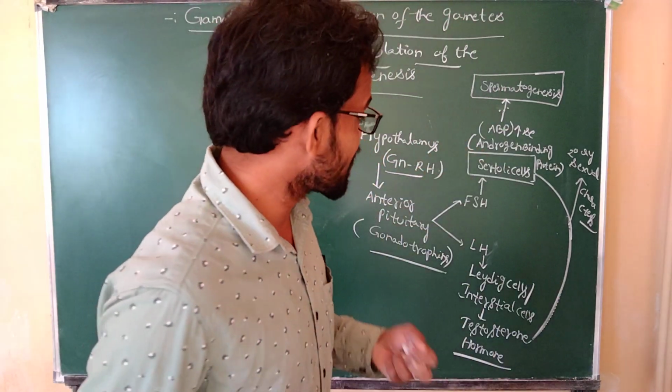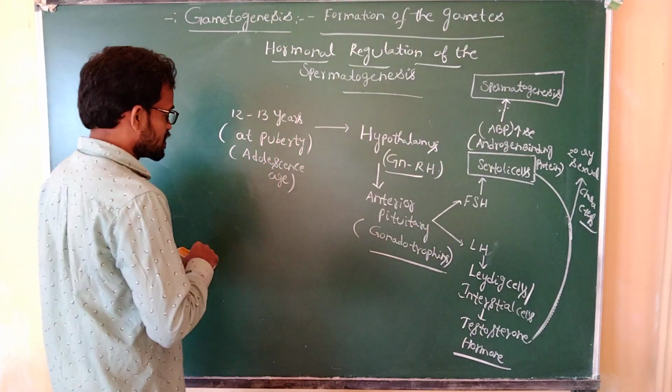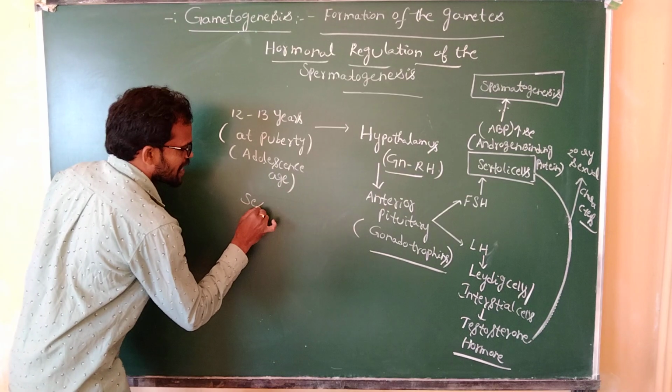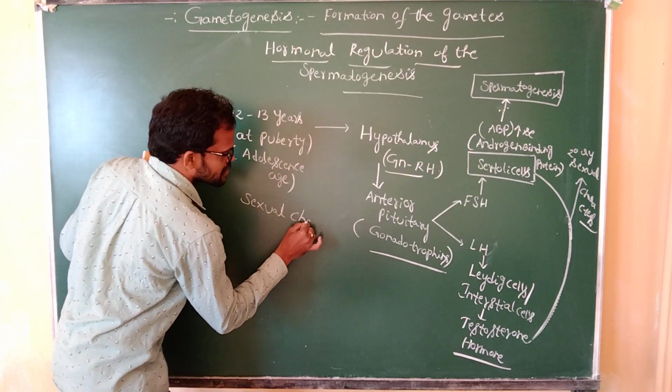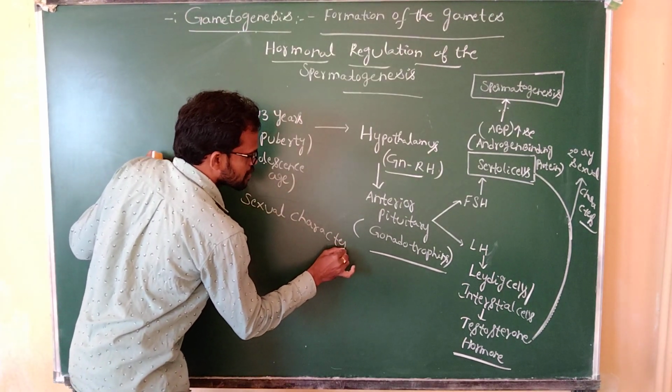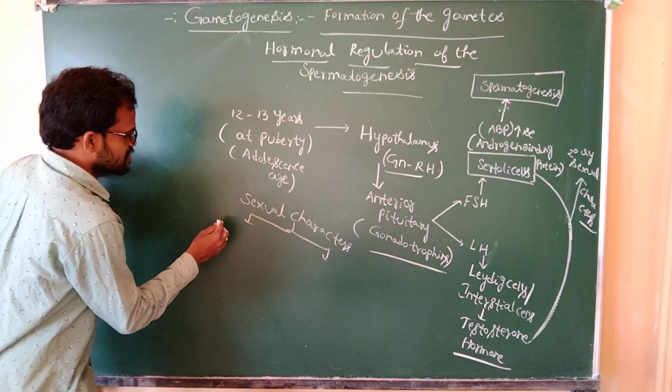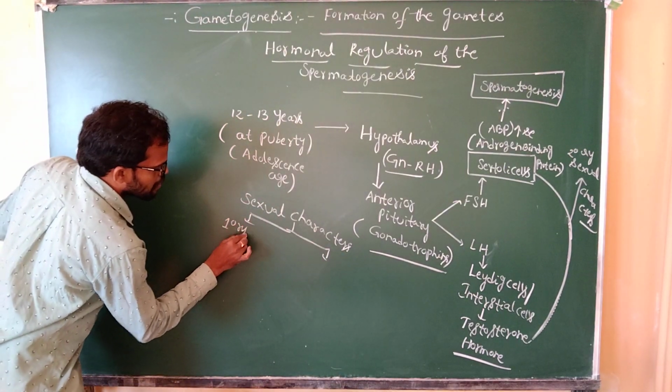What are the secondary sexual characters of males and females? Sexual characters are of two types: primary sexual characters and secondary sexual characters.